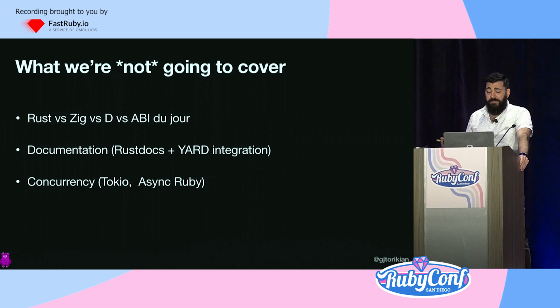I also want to say, these are the things I'm not going to talk about. Technically, you don't need to use C or even Rust as your glue code. If you want to tap into any faster native language, you can do so, but I'm not going to cover any of those other ones. Documentation: both the Rust community and the Ruby community value up-to-date, good-looking documentation, and you can actually create static sites that combine comments from both languages into one coherent page. And then I'm also not going to talk about concurrency, stuff like Rust's Tokio or async Ruby. I'll get into why a little bit later, but if you're looking forward to that, just keep your hopes tempered.